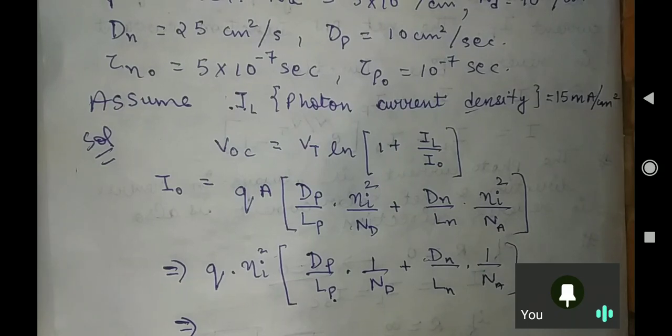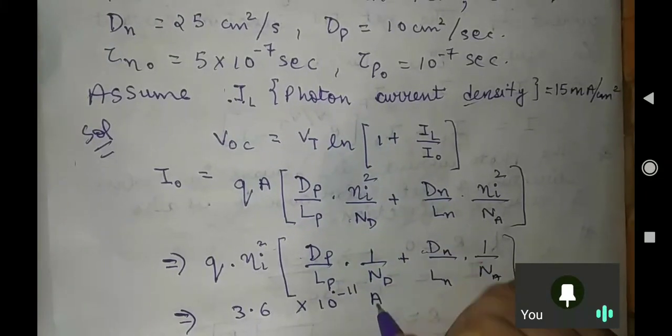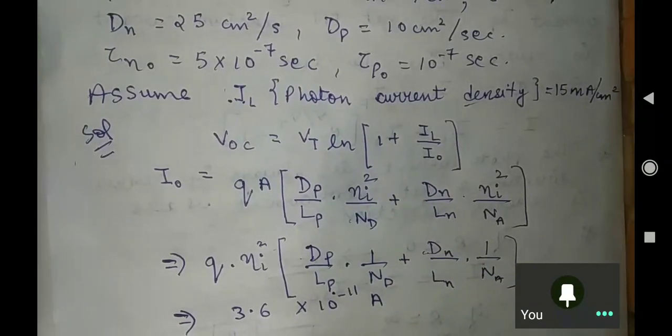L is what? Under root D into tau, isn't it? We get I naught as 3.6 into 10 to the power minus 11 ampere. We are getting one answer like this. Rest of the people also tell so that I can confirm this answer. Hopefully this answer may be right.